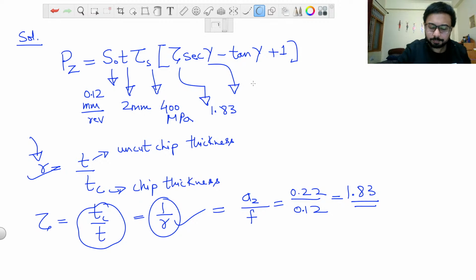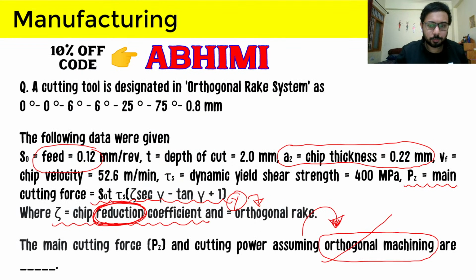What is gamma? For gamma, we have to find the orthogonal rake angle. And what is the orthogonal rake angle in the question here? So again I am asking you, Benny, if you are watching this live, and the students watching live, just provide me the value of the orthogonal rake angle.